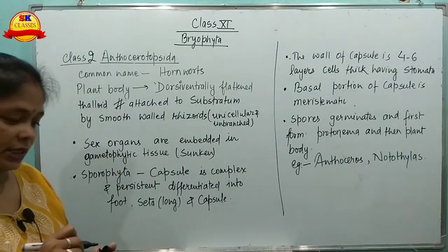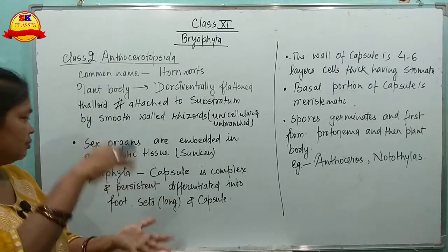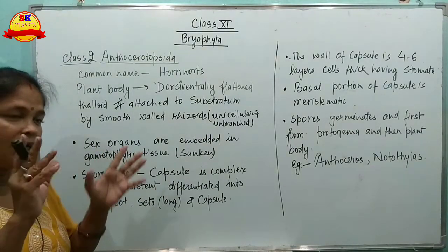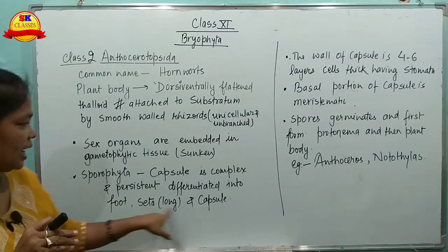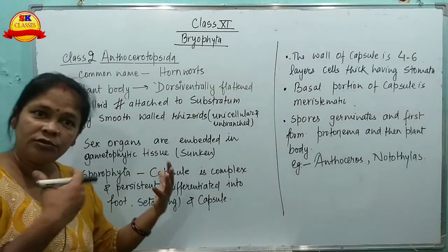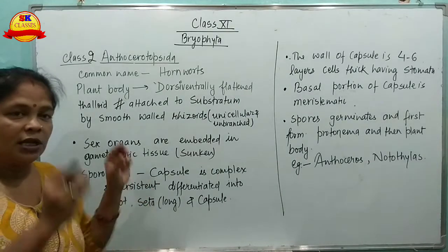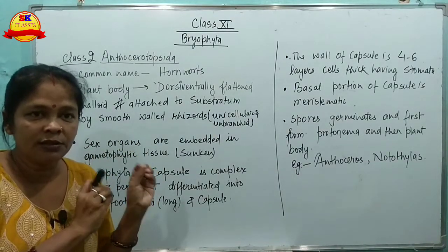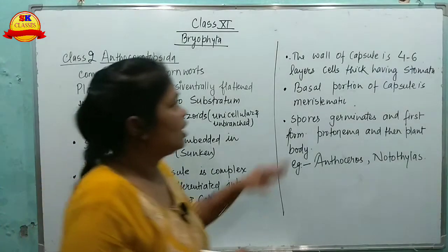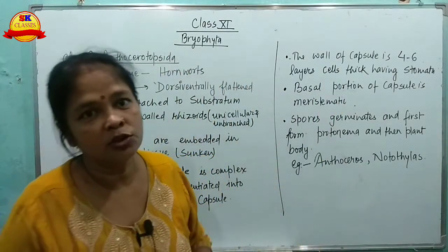Here the sex organs are embedded in the gametophytic tissue. They are called sunken, meaning completely embedded in the gametophytic tissues. The sporophyte has three parts: foot, seta and capsule. Earlier the capsule was simple and short-lasting, but in this case the capsule is complex and persistent, long lasting. The wall of the capsule is about 4 to 6 layers thick, and stomata are also present.